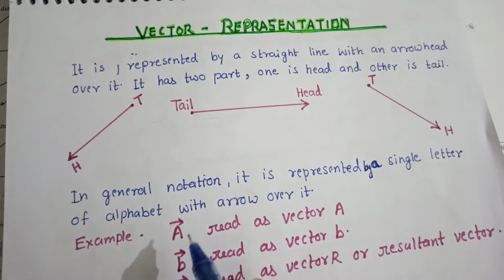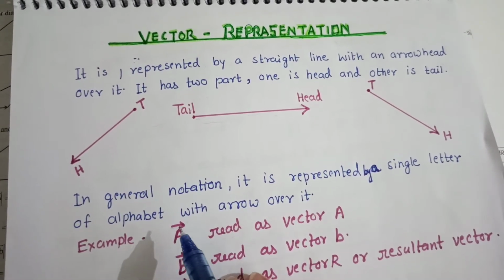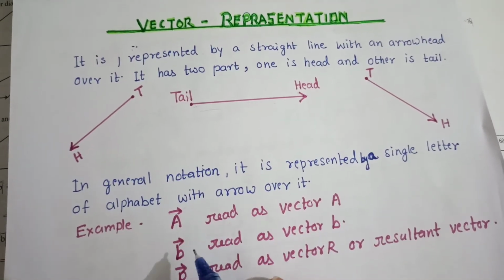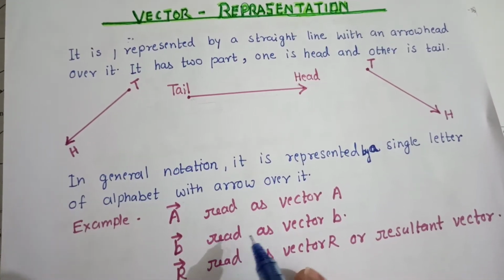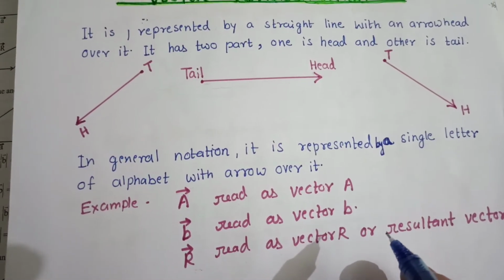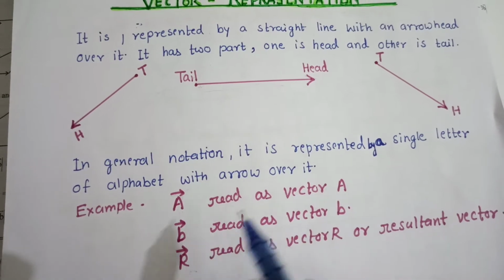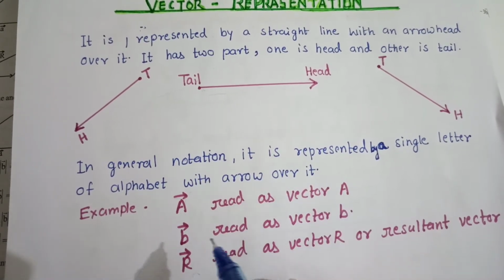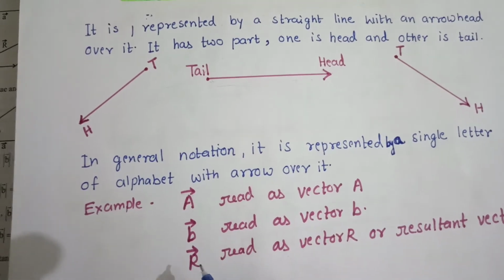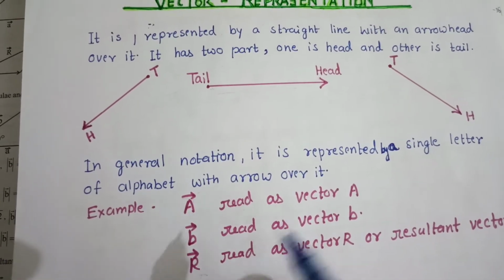For example, A with an arrowhead read as vector A, B with an arrowhead read as vector B, R read as vector R, or the resultant vector. Sometimes when we do some calculation, we add two vectors, then the resultant vector may be represented as vector R.